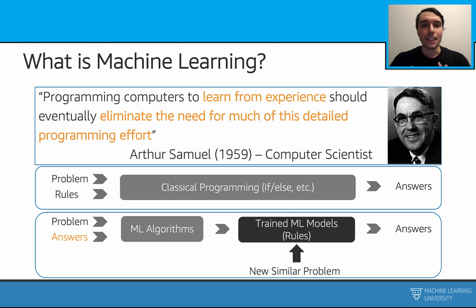In the machine learning case, we are going to do things differently. We are going to get a problem. This can be the same problem as we were trying to solve with classical programming. But we are also going to provide the answers beforehand. And we are going to use some machine learning algorithms. These algorithms are going to learn the rules through training. Once we train this model, this time the model can give the answers or do the task for us.